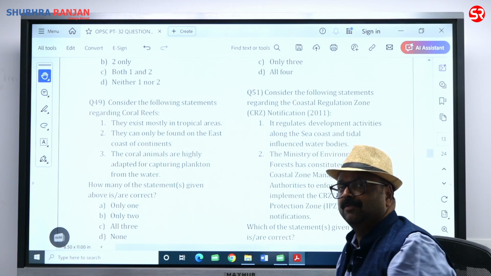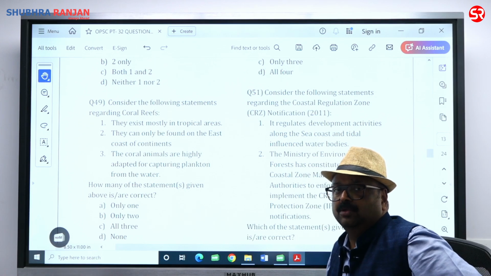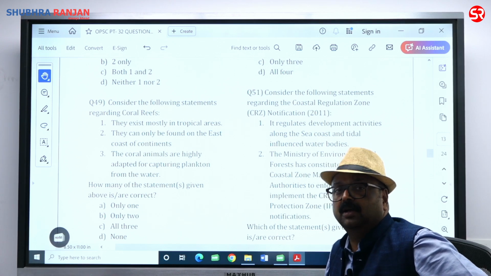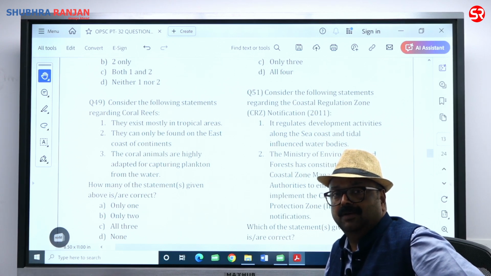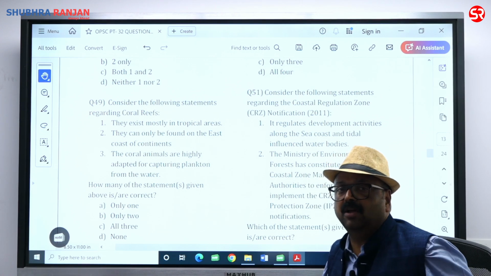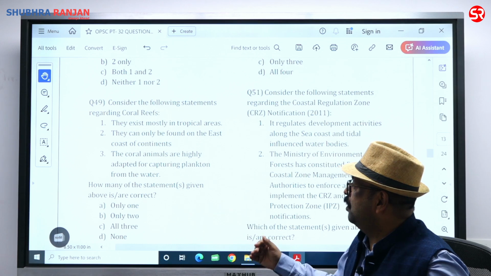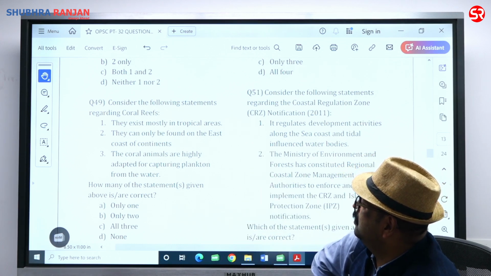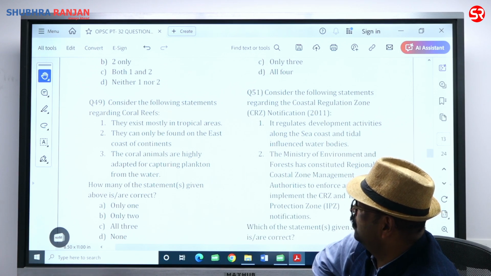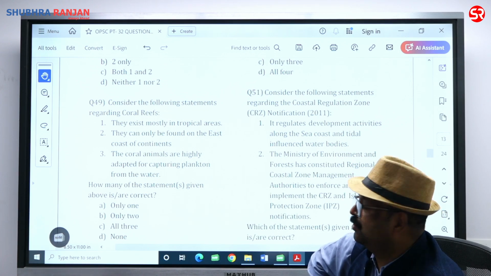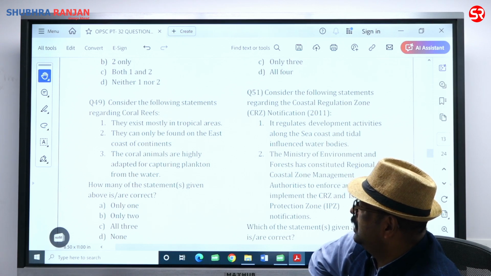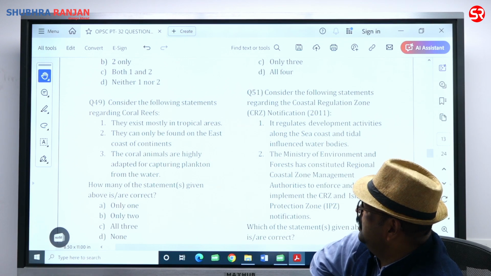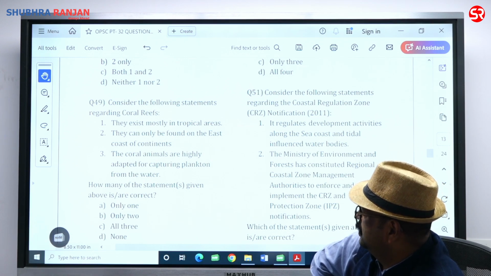You have the California current. In South America we have the Peruvian current. In Africa we have the Benguela current. In Australia we have the West Australian current. These are all cold currents. And on the eastern margins warm currents come and we require high temperature, so they can only be found on the east coast of continents, provided there is no river estuary or delta there, because corals do not form in turbid water either. So 1 and 2 are right.